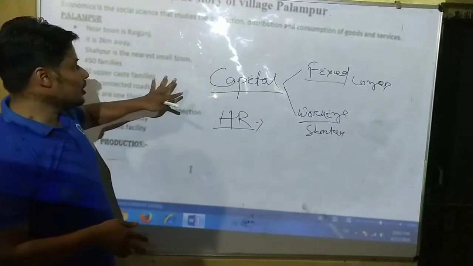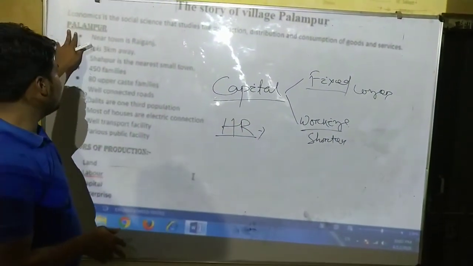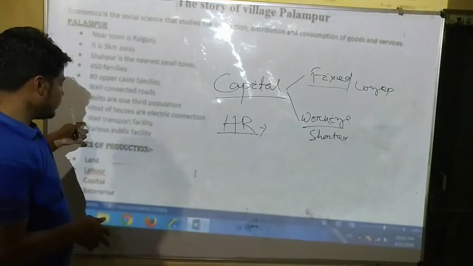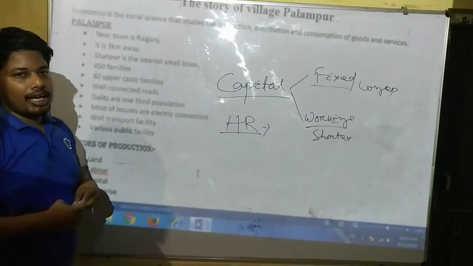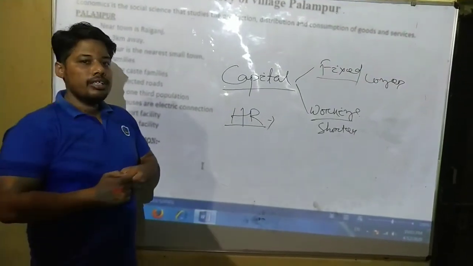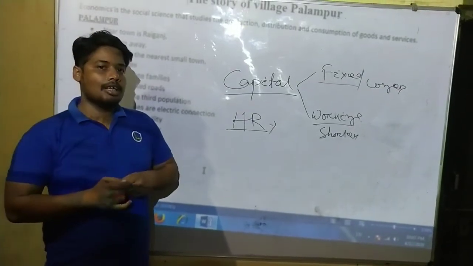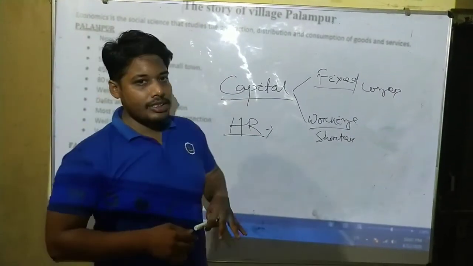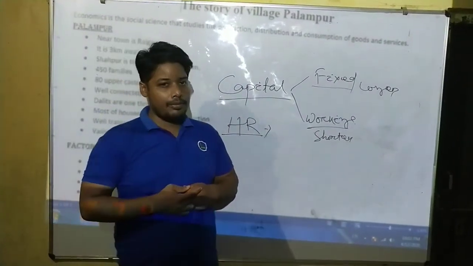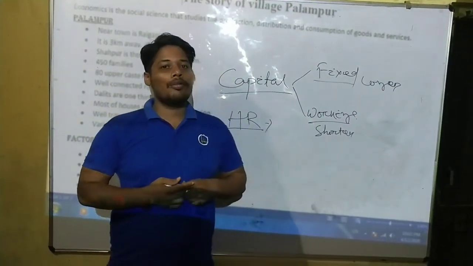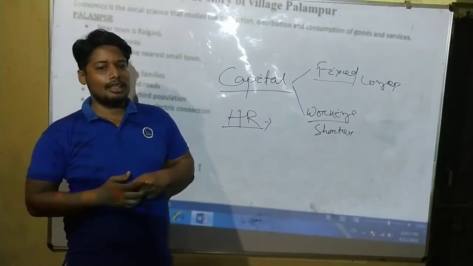So in this class we learned about the village of Palampur, what things are there in Palampur, and what the factors of production are: land, labor, capital, and human resource or enterprise or organization. This is all about this class. It is the first class of the story of village Palampur. In the next class, we will learn about the farming and non-farming activities happening in Palampur.